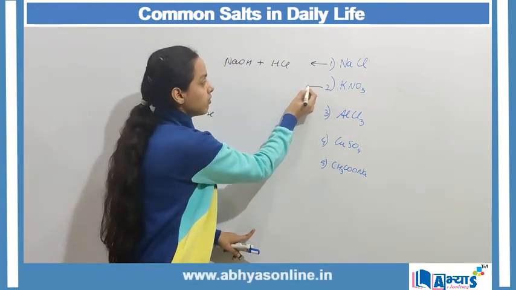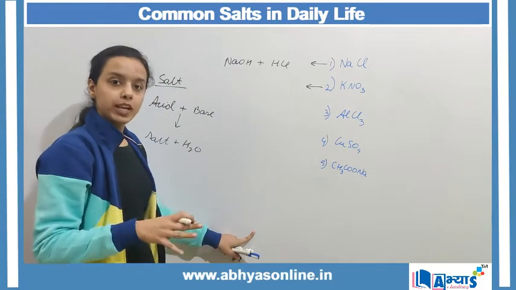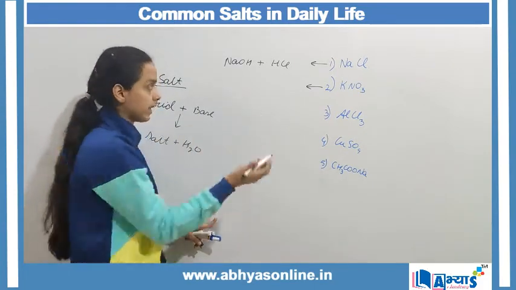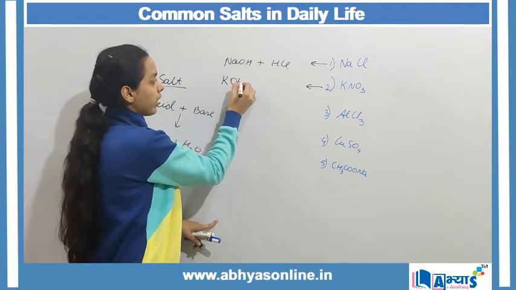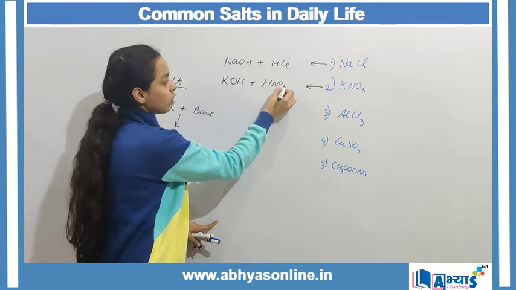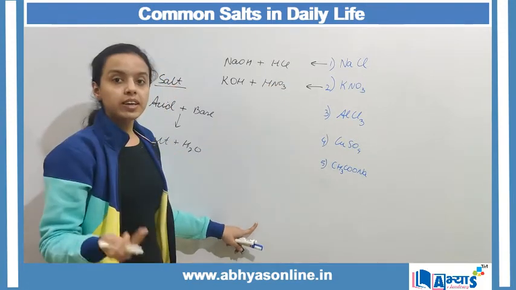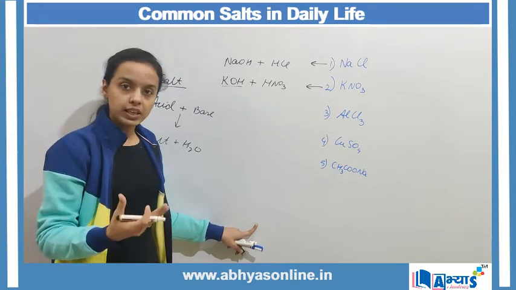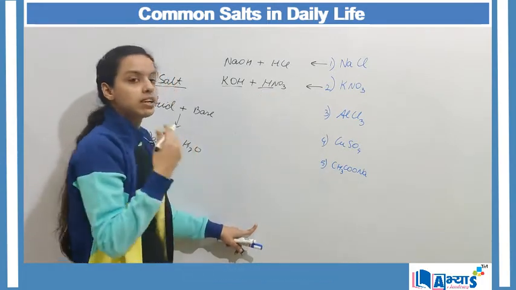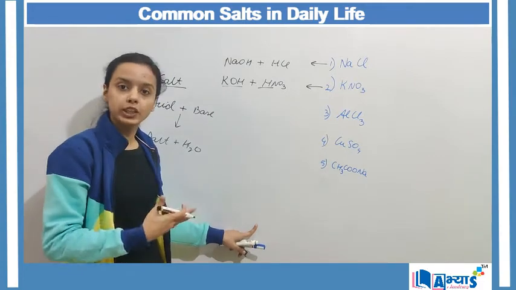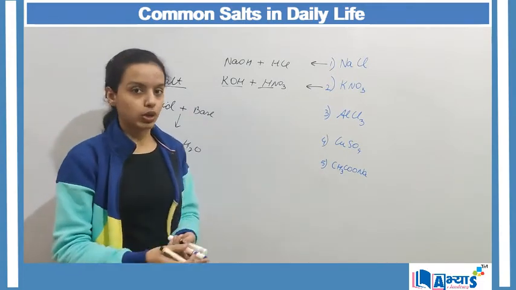Next we have potassium nitrate. So potassium nitrate is prepared from potassium hydroxide, that is KOH, and nitric acid, HNO3. We can also say that KOH is a weak base, whereas HNO3 is referred to as a strong acid. So we can say that KNO3, or potassium nitrate, is actually an acidic salt.